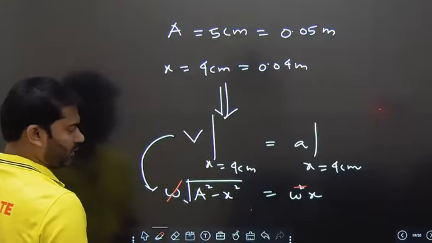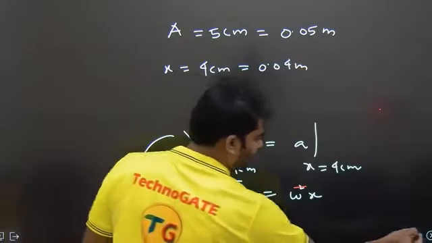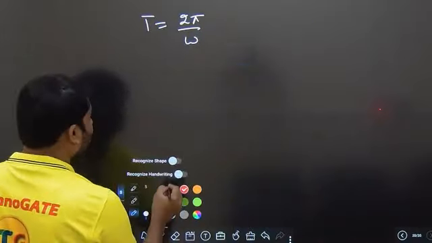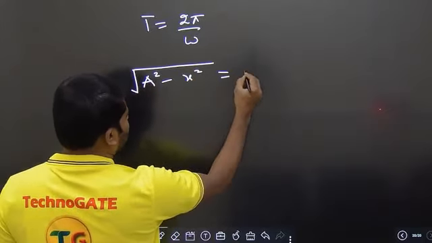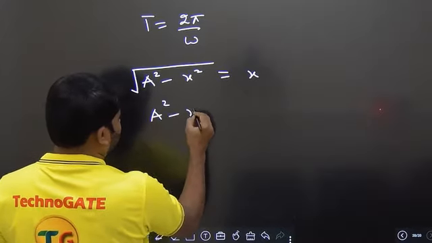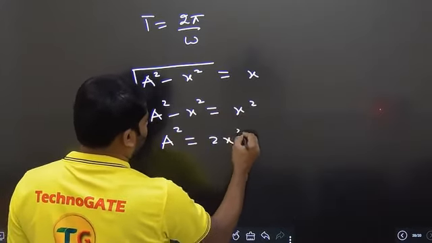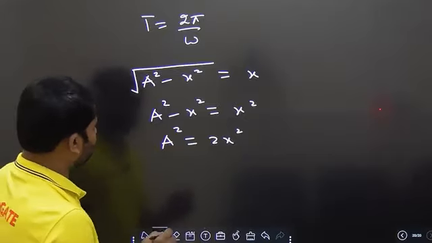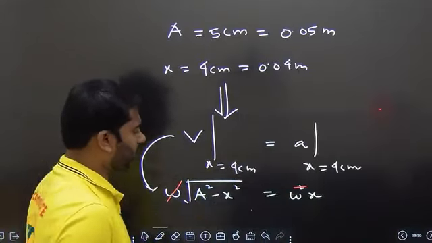Omega is gone, so we have this value. Root of a square minus x square is equal to x. Let me simplify that. Root of a square minus x square is equal to x, so a square minus x square is equal to x square. A square is equal to 2x square. I'm sorry, I think we are missing omega.